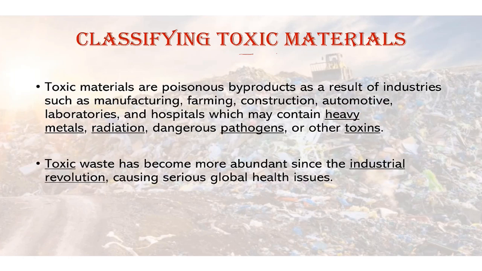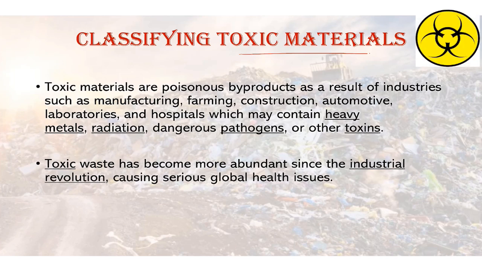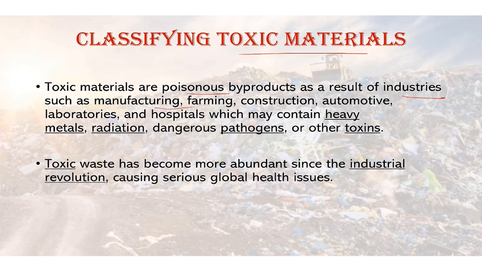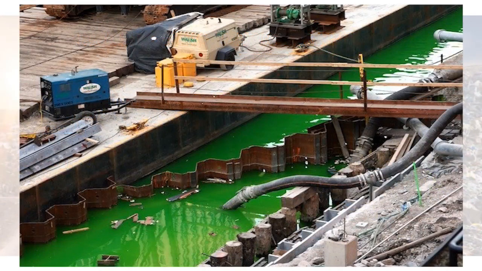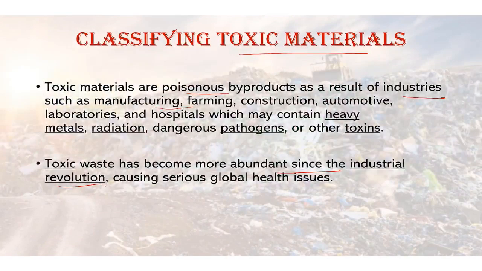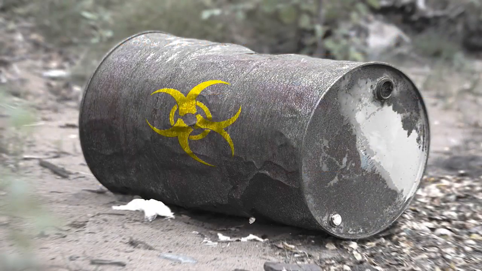Now we can classify this toxic material also. Toxic materials are poisonous byproducts as a result of industries such as manufacturing, farming, etc. Toxic waste has become more abundant since the Industrial Revolution. Disposing of such waste has become even more critical with the addition of numerous technological advances containing toxic chemical components. Products such as cellular telephones, computers, televisions and solar panels contain toxic chemicals that can harm the environment if not disposed of properly to prevent the pollution of the air and contamination of soils and water.